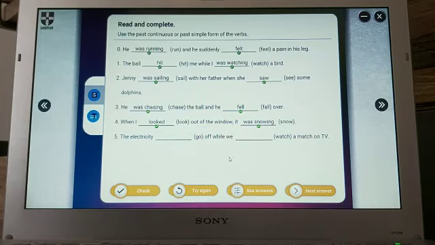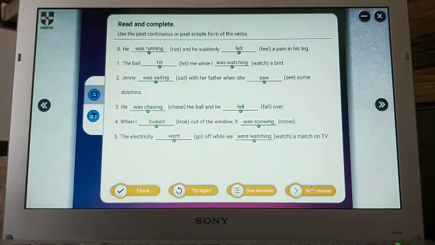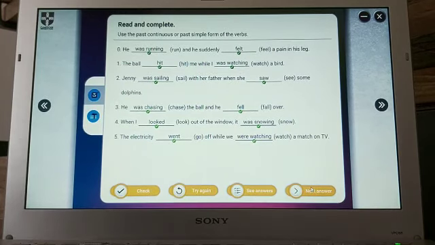And question 5. We see while here, so we must use past continuous with while. While we were watching a match on TV, the electricity went off. It means this is the action that happened at one moment and this is the background action. Okay.